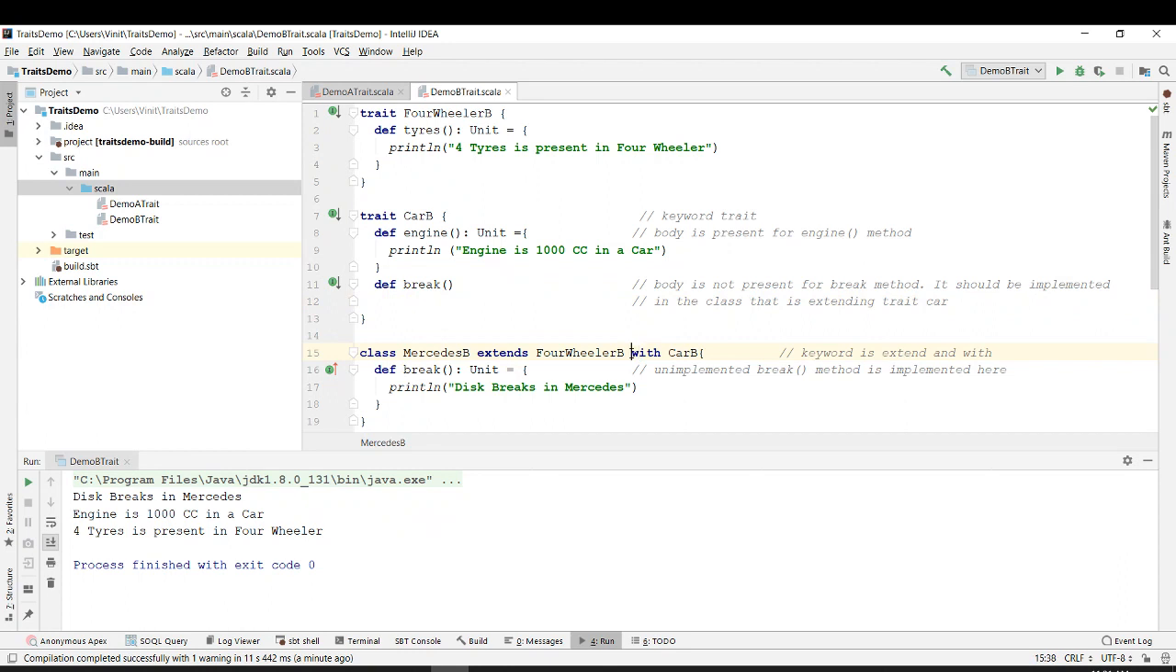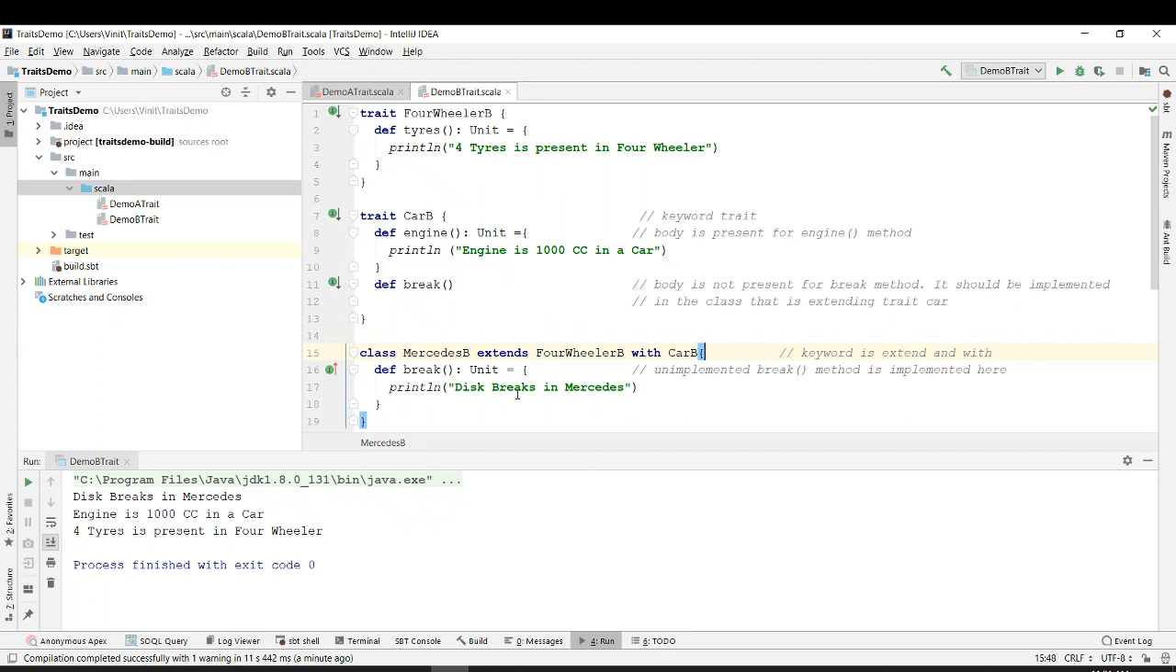What is the only difference? I am extending it with car. Previously it was only car. Now we are having four-wheeler and car. We are extending two different traits, right? And similarly, you can extend multiple traits as well. You can also extend car and so on and so forth.